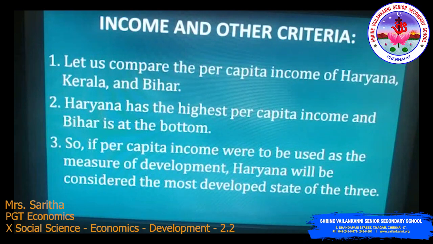Now let's move on to income and other criteria. Let us compare the per capita income of Haryana, Kerala and Bihar. Haryana has the highest per capita income and Bihar is at the bottom. So if per capita income were to be used as the measure of development, Haryana will be considered the most developed state of the three.